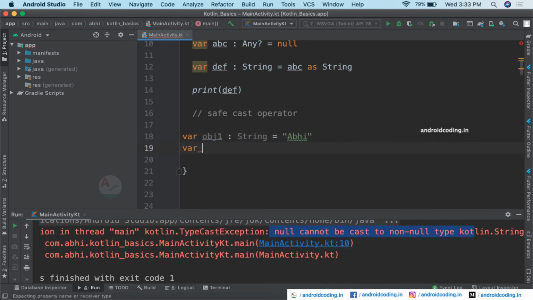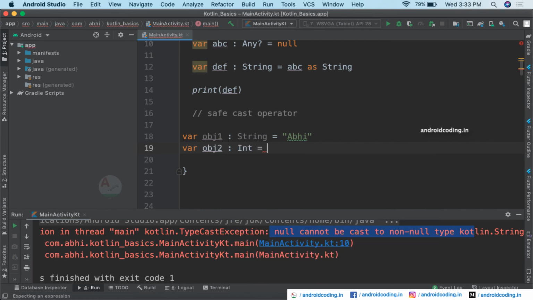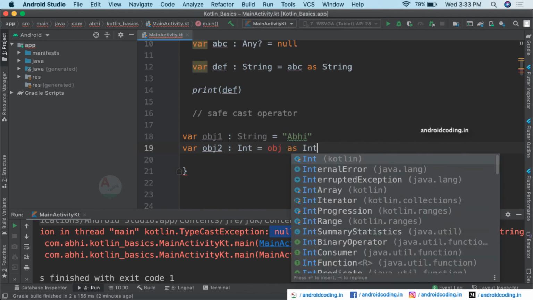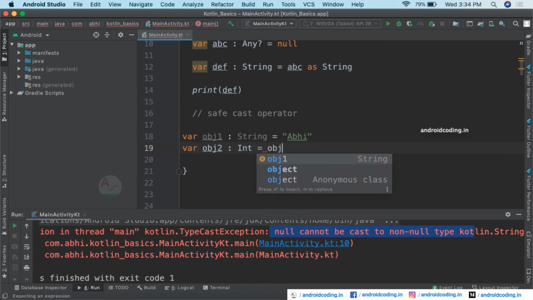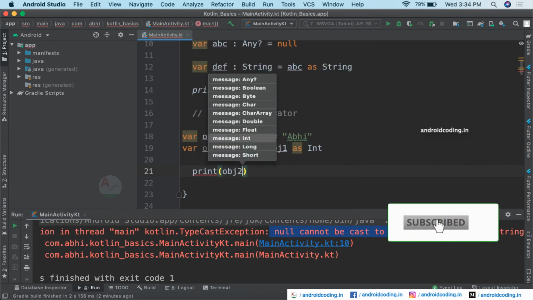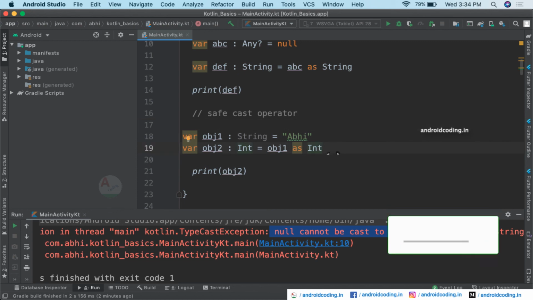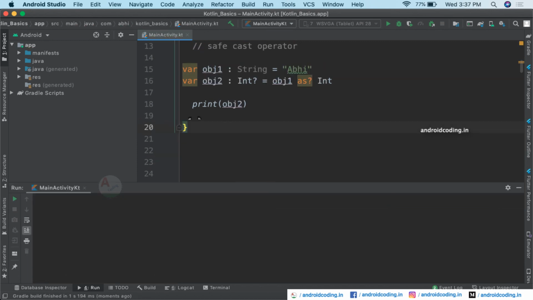The second variable is of type Int, and here you are trying to specify object1 as Int. Now if you try to run this code, you will get an error as we have seen in the above example. So you need to have a safe call operator here.